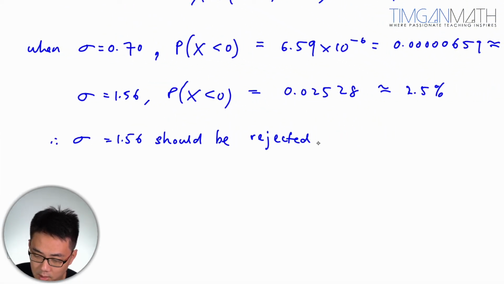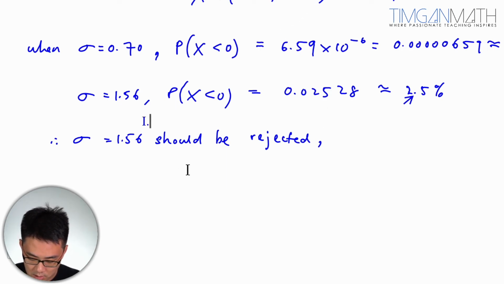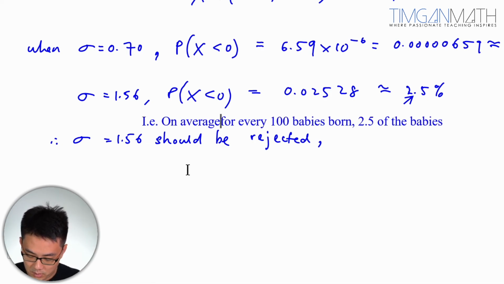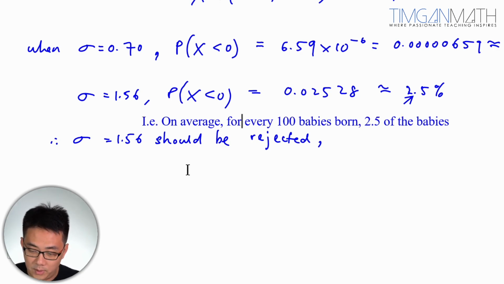So when P(X less than 0), this is to say that for every 100 babies born, 2.5 of the babies on average have a weight less than 0 kg.